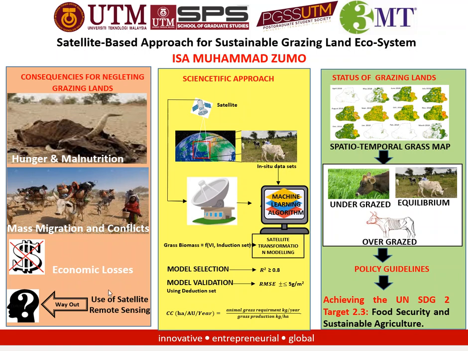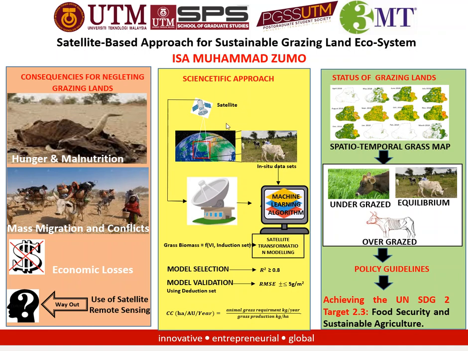Then what is the way out? The way out is to use satellite remote sensing as well as machine learning algorithms so that we will generate a model that will continuously monitor the distribution of grasses in a grazing land at a certain time, which will evaluate the number of livestock that can be grazed.